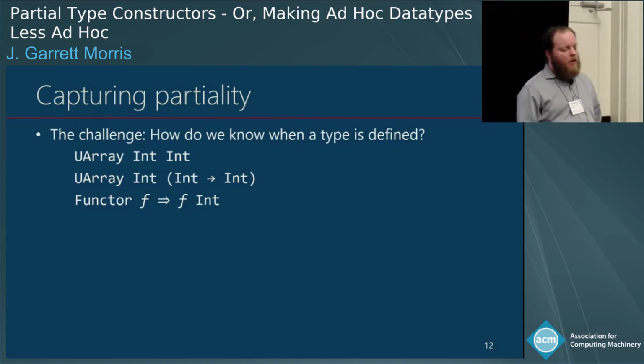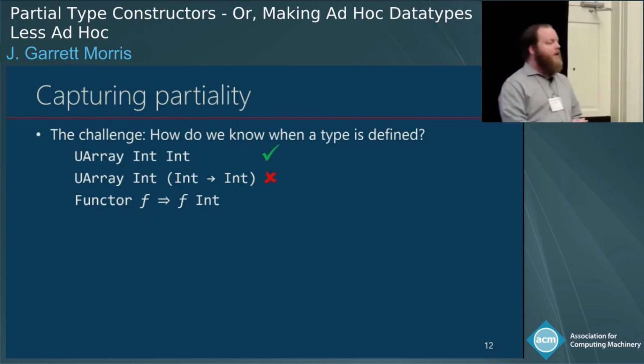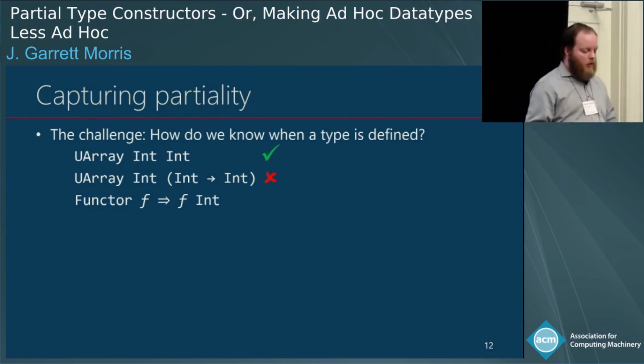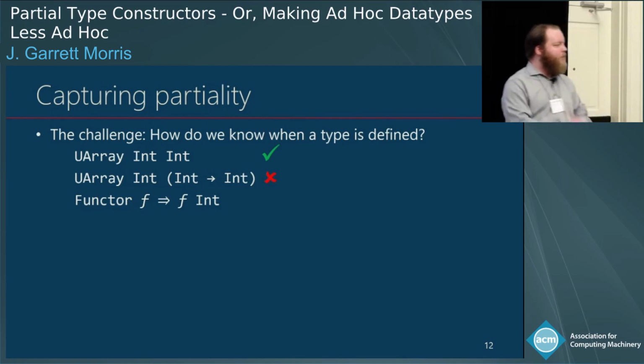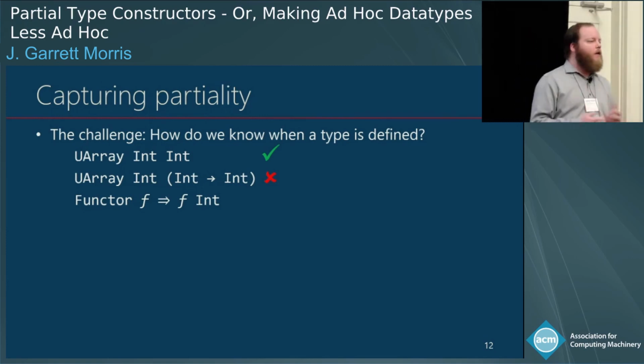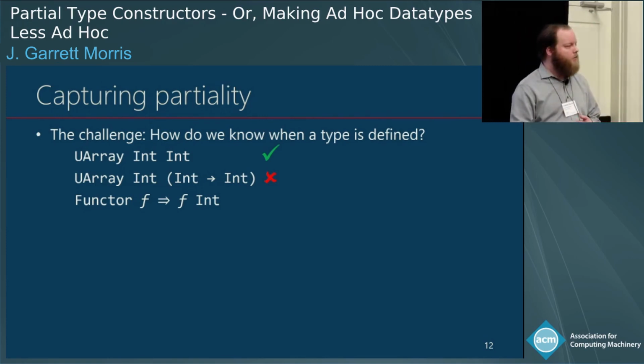So this first thing is, I've claimed, good. We see UArray Int, we know how to build that. We know how it works. UArray (Int -> Int), we know that that's a bad thing. We know that GHC has some idea of what it can unbox, and we know that Int -> Int is not one of those things that it can unbox. So far, so good. What about this last thing?